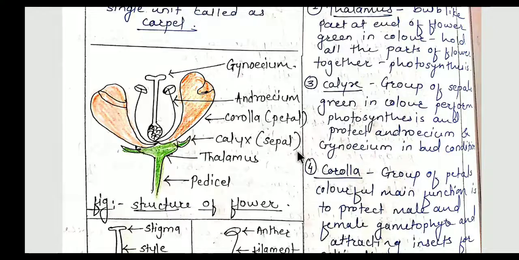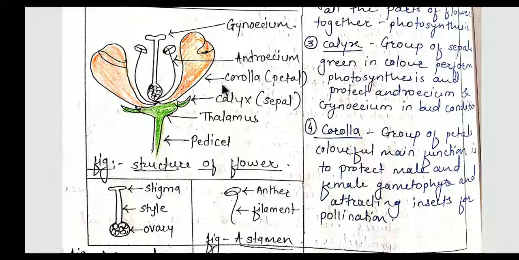And the last part of the accessory whorl of the flower is corolla. The single unit of corolla is called a petal, which is colorful, and the group of petals is called corolla. As it is colorful, the main function is to attract insects for pollination, and again it protects androecium and gynoecium, because androecium and gynoecium are present inside the petals. So that is again the function of corolla.